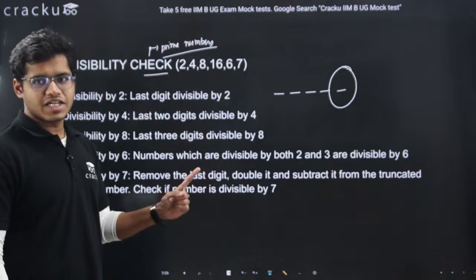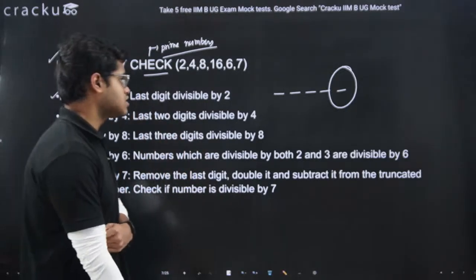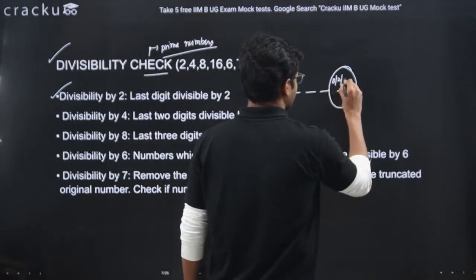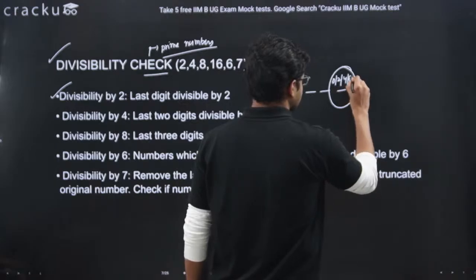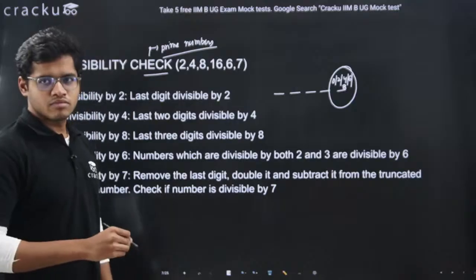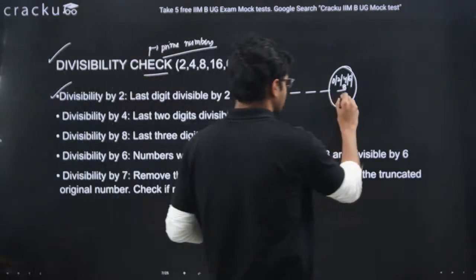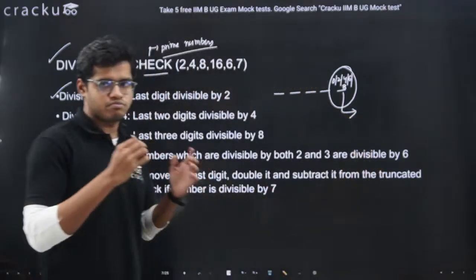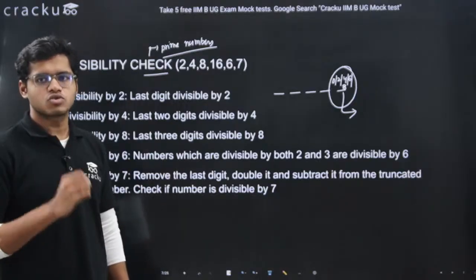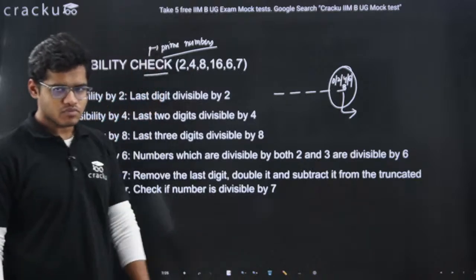Can the last digit be 10? No, because a digit has to be between 0 and 9. Between 0 and 9, the numbers divisible by 2 are 0, 2, 4, 6, 8.